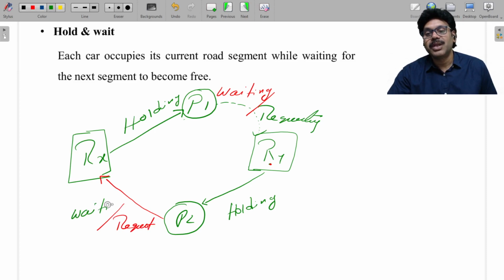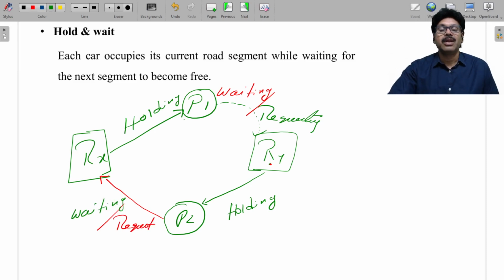So this is the meaning of hold and wait. You hold one resource and wait for other resources which are already held by other processes. This is called hold and wait. Holding some resource and waiting for some other resource. If it is freely available, no issue. Otherwise, you are going to put it under waiting.